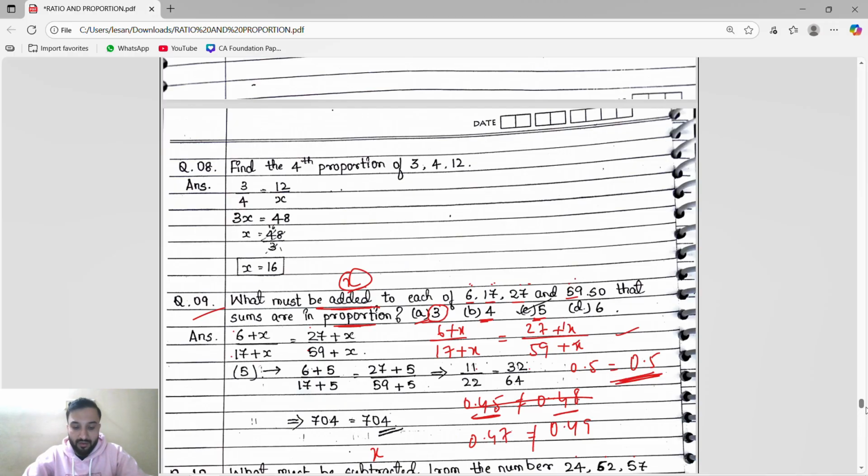When you click there, you will get the PYQs. Whichever chapter you want, you can open their PYQs. You can see day 1 is indices, day 2 equation, day 3 linear inequalities, day 4 ratio proportion, day 5 permutation, day 6 simple interest compound interest, day 7 set, day 8 sequence series, day 9 central tendency, day 10 permutation, day 11 index number, day 12 again ratio and proportion. So like this, you can solve lots and lots of questions.